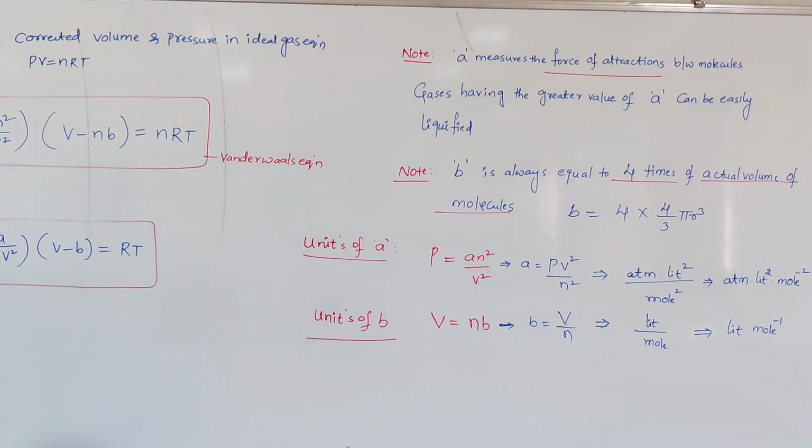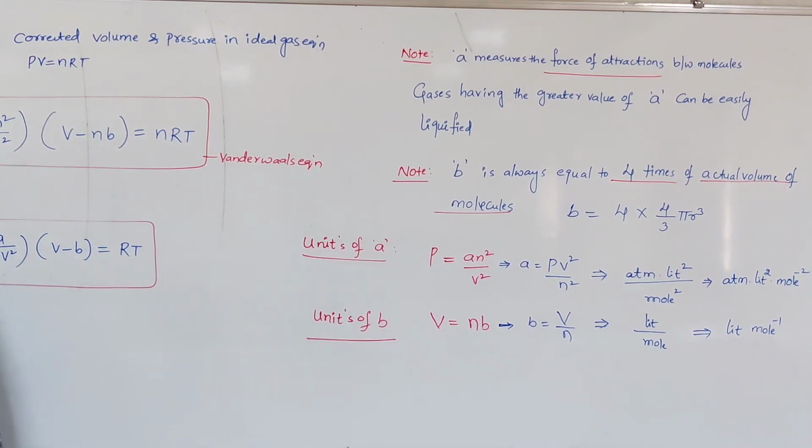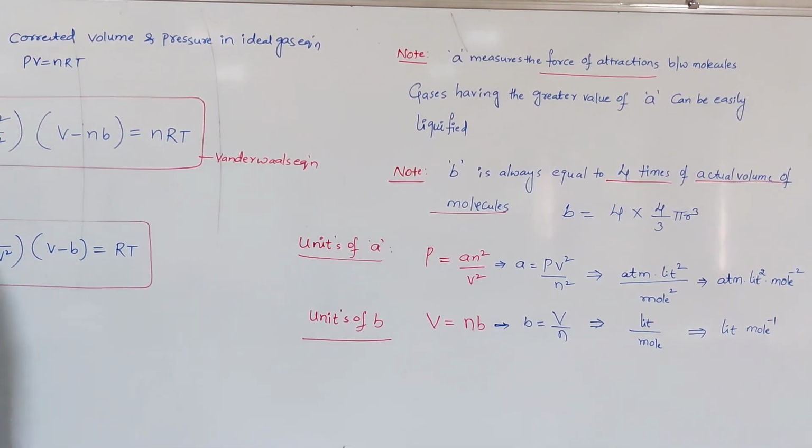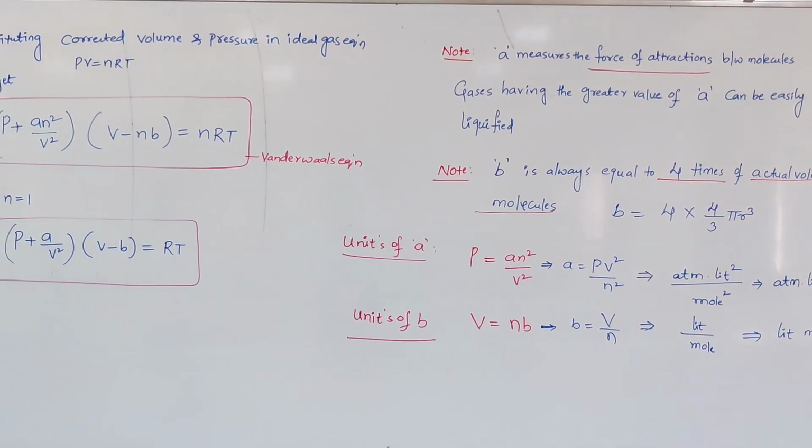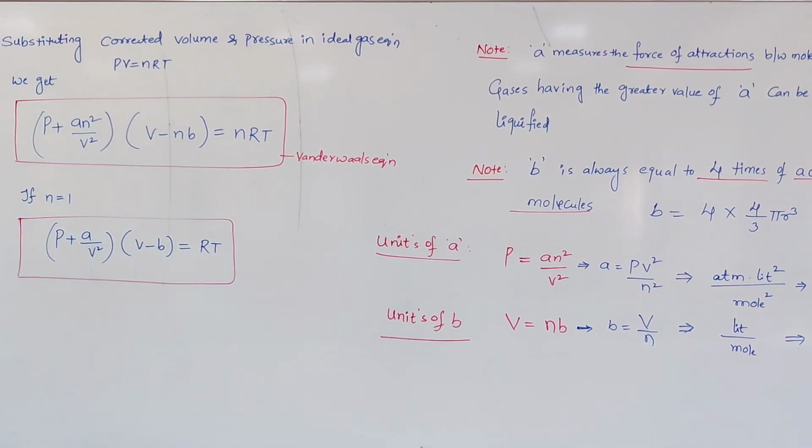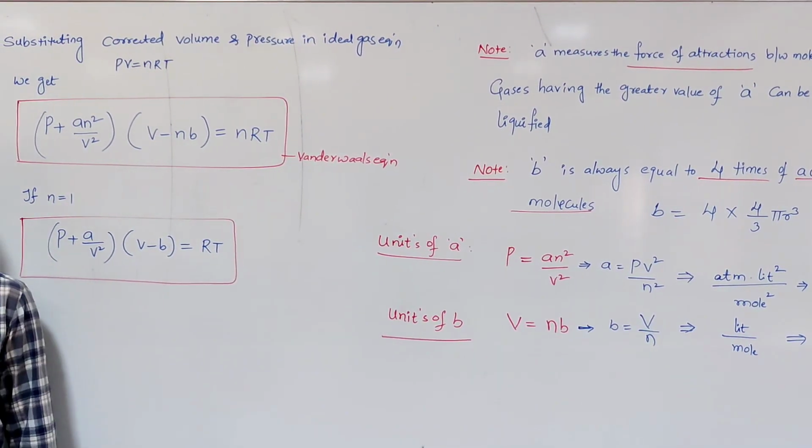So this is about the van der Waals equation, obtained by making two corrections, one is the volume correction and the other is the pressure correction. This equation can explain the behavior of real gases.